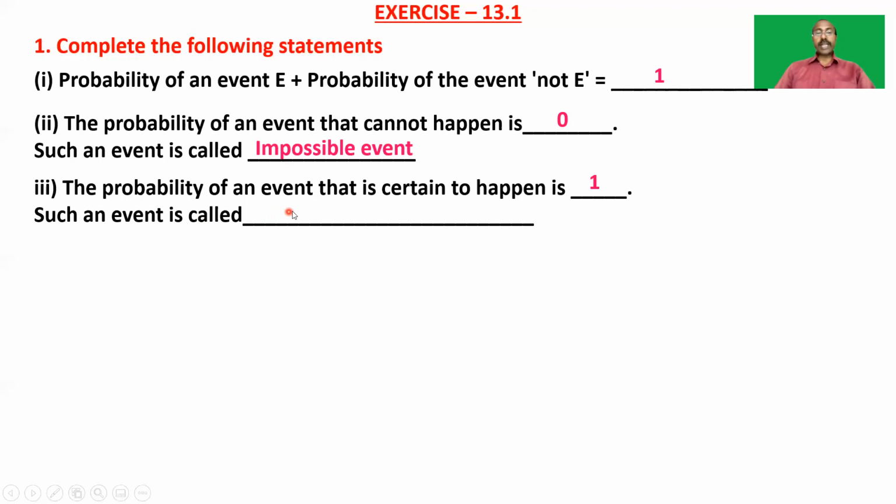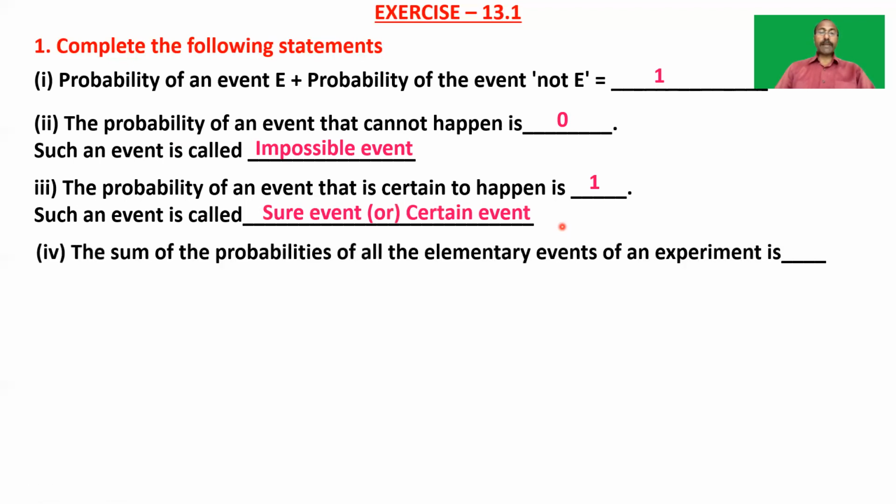So the probability of an event that is certain to happen is 1. Such an event is called a sure event or certain event. Next one: the sum of the probabilities of the elementary events of an experiment is, as we have seen, 1.